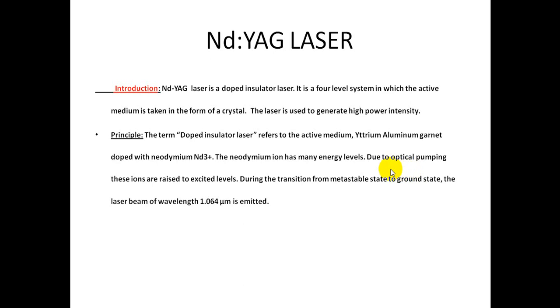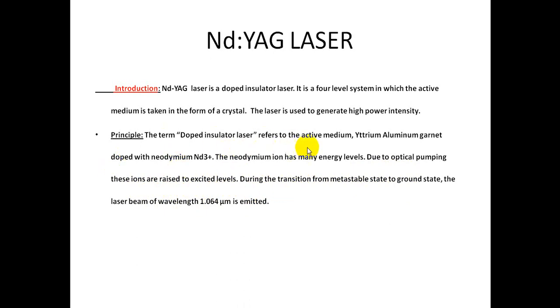Due to optical pumping, these ND plus 3 ions are raised to excited levels, so population inversion is achieved. During the transition from metastable state to ground state, a laser beam of wavelength 1.064 micrometer is emitted. So this is the laser principle.